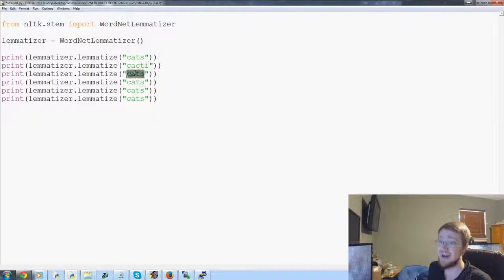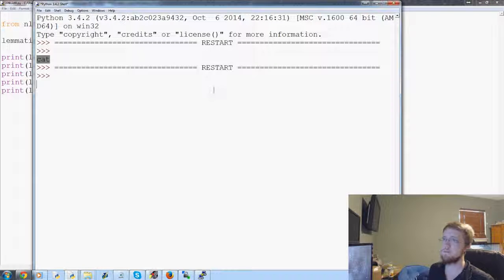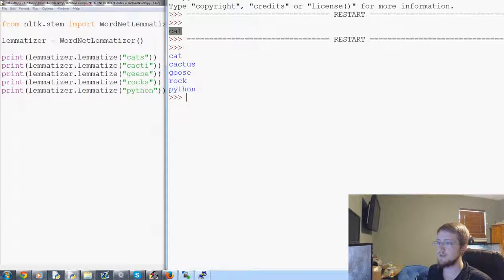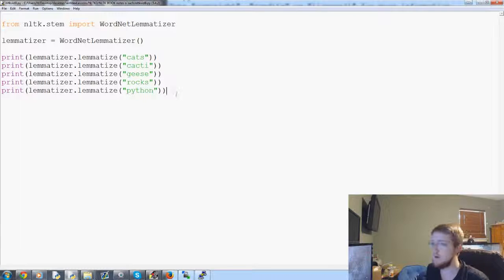Cats, we'll do cacti, geese, rocks, python. Let's try this again. Okay, so cats becomes cat, cacti becomes cactus, geese becomes goose, rocks becomes rock, and then just a singular python becomes python. Okay. So that's cool.